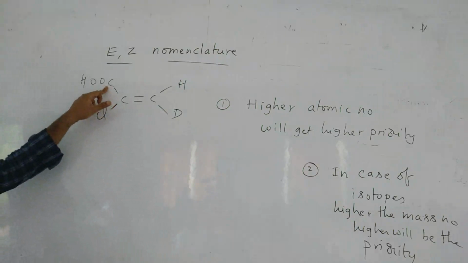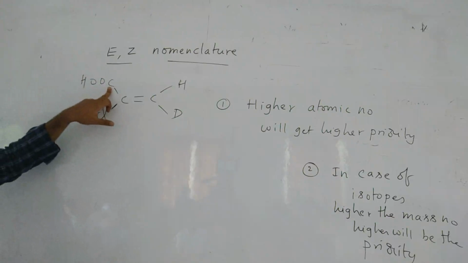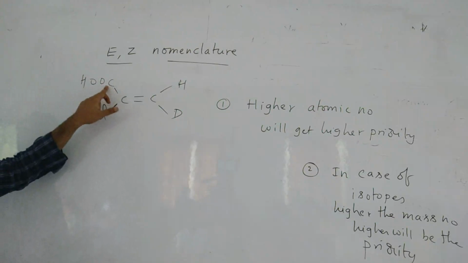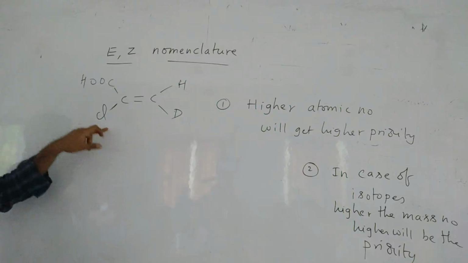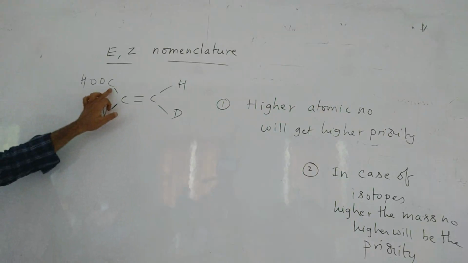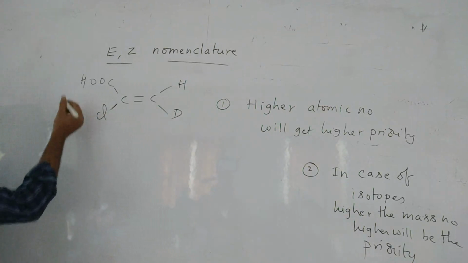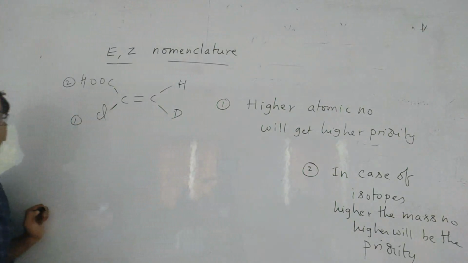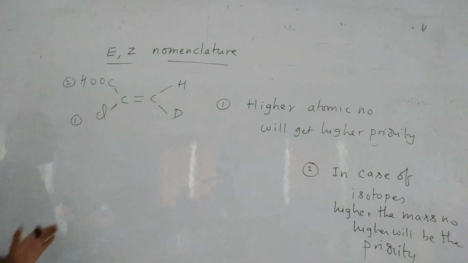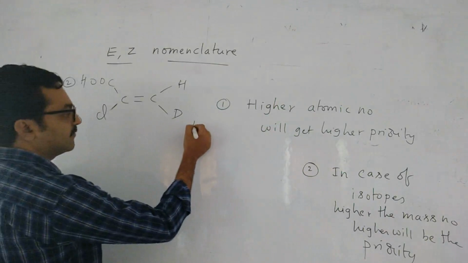COOH? No. This is the bigger group, but you have to see the first atom, children. First atom carbon is there. Carbon atomic number is 6. If that is same, then only you have to go to the next atom. So carbon 6, chlorine 17. So which should be given first priority? Chlorine should be given first priority, not COOH. This is not like IUPAC nomenclature. In IUPAC nomenclature COOH is higher priority, right? But it is not like that here.